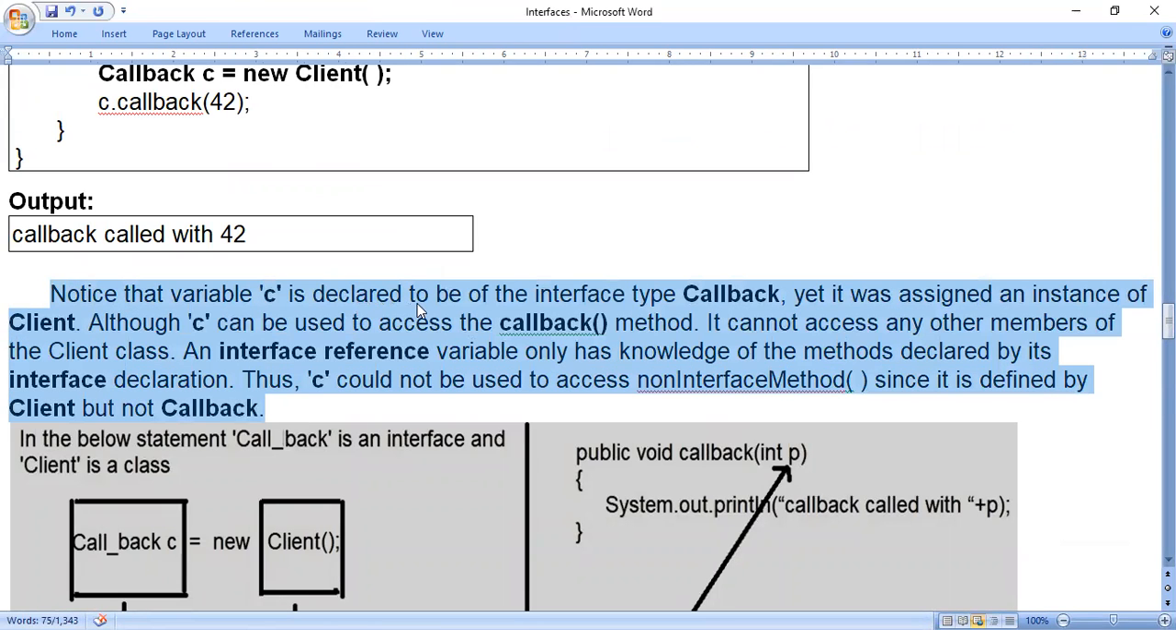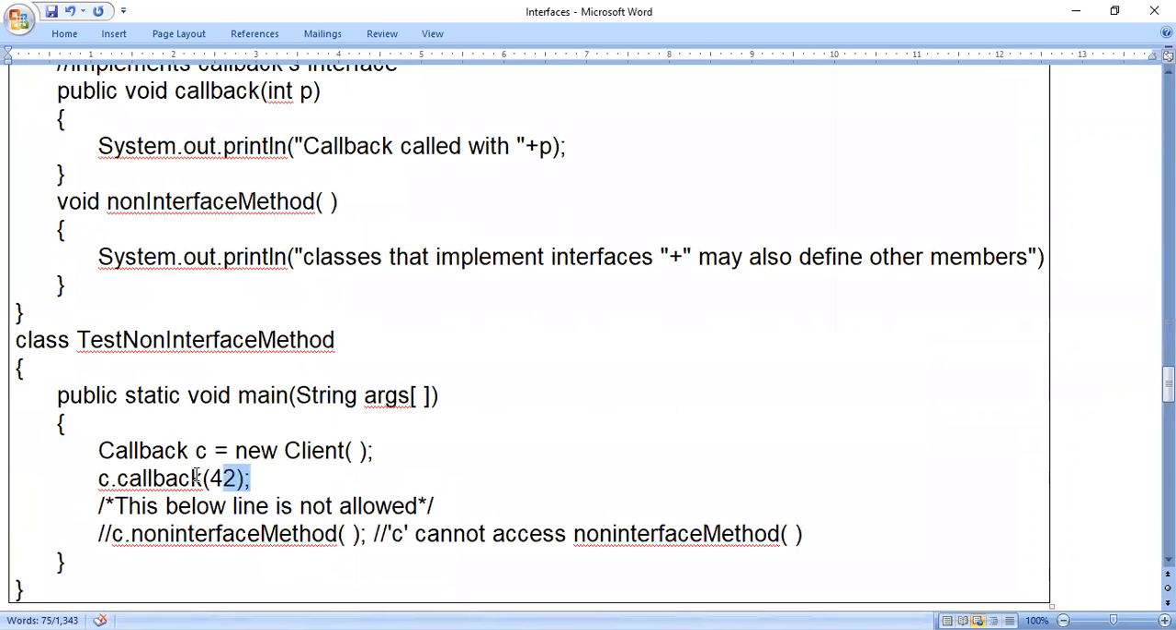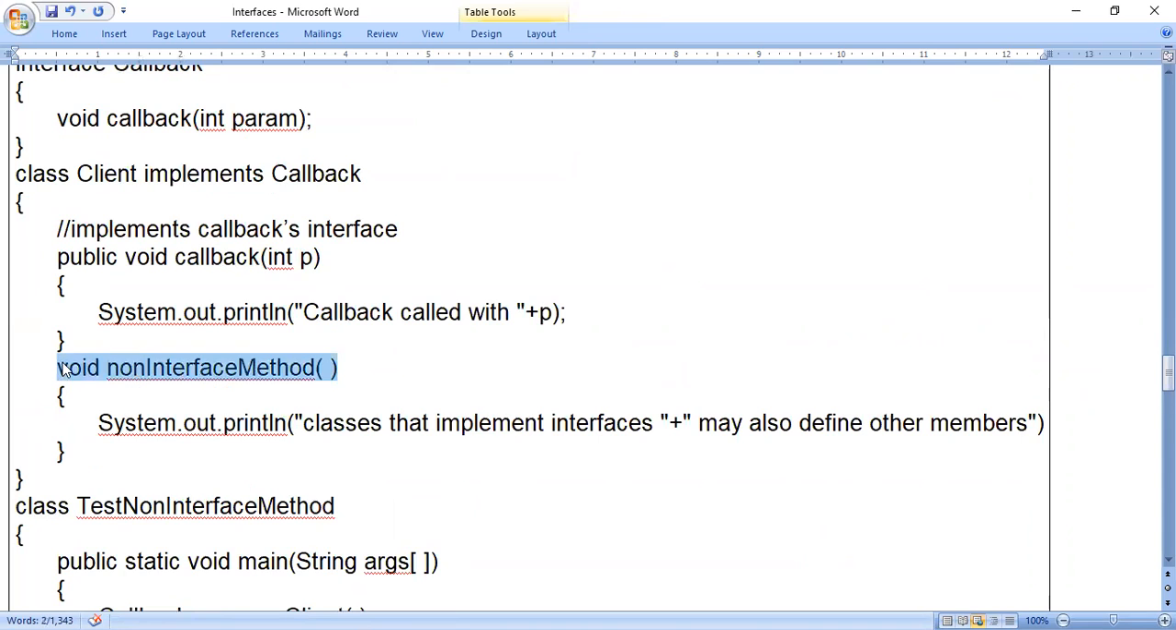Notice that variable C is declared to be of the interface type callback, yet it was assigned an instance of client. Although C can be used to access the callback method, it cannot access any other members of the client class. An interface reference variable only has knowledge of the methods declared by its interface declaration. Thus, C could not be used to access non-interface methods since it is defined by client but not callback. What they're telling is, C dot callback of 42, this line is correct. But C dot non-interface method is wrong because this non-interface method we are writing directly in the class